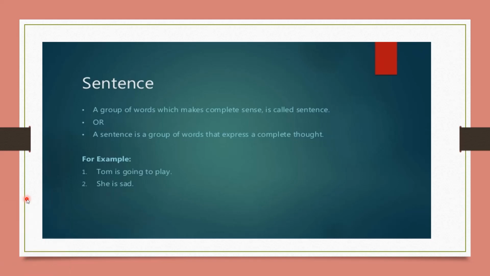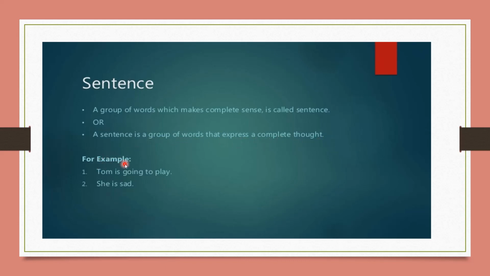Because if we learn about sentence, a group of words which makes complete sense, it will help us to understand what is meant by sentence and what are the two basic elements of a sentence or parts of sentence. So, a group of words which makes complete sense is called a sentence. Or a sentence is a group of words that express a complete thought.